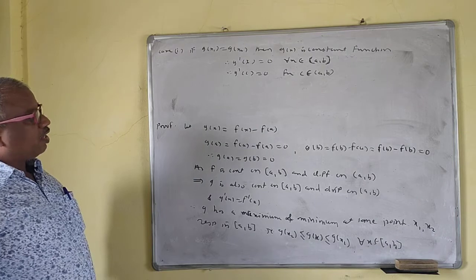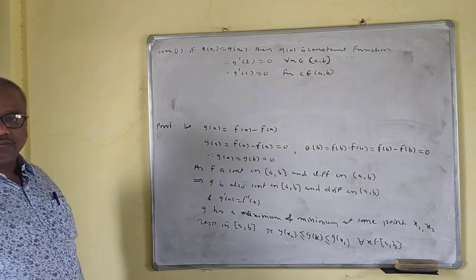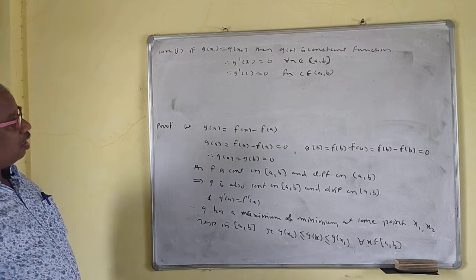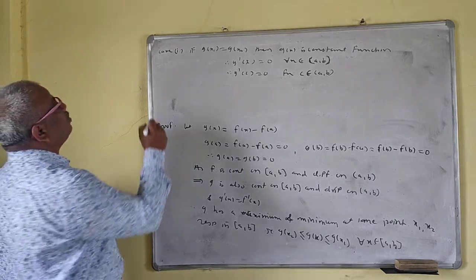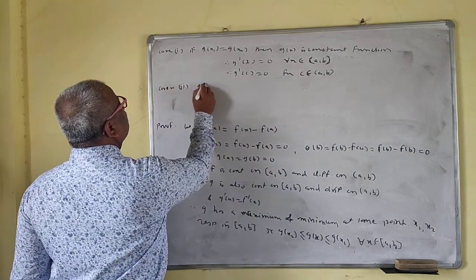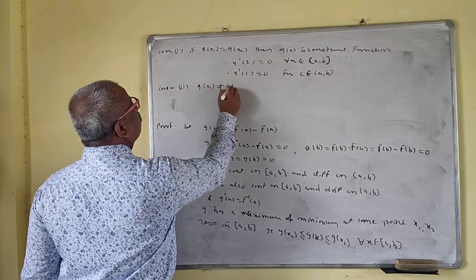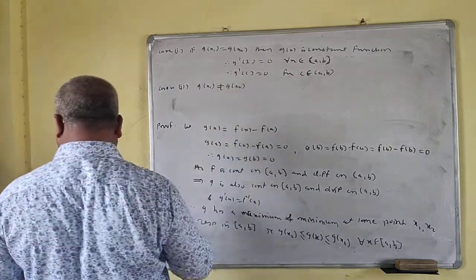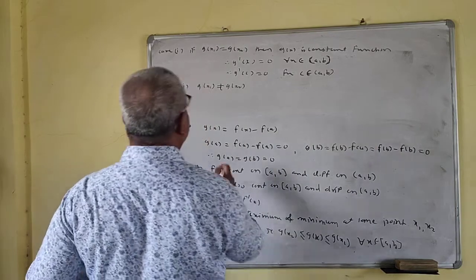That means if the maximum value is the same as the minimum value, then the function will be constant. Now suppose case 2: g(x1) is not equal to g(x2).